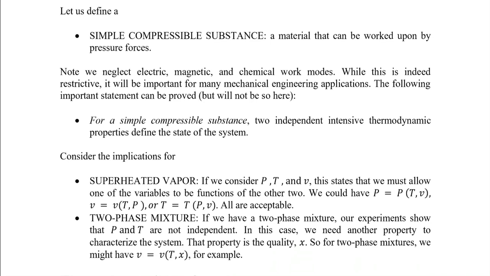For a simple compressible substance, two independent intensive thermodynamic properties would be needed to define the state of the system. So if I'm talking about a very simple compressible substance, for example a simple fluid, with P, V and T, if I have any two independent properties, then I can find the third property. Any two independent properties would be needed to define the state of the system.